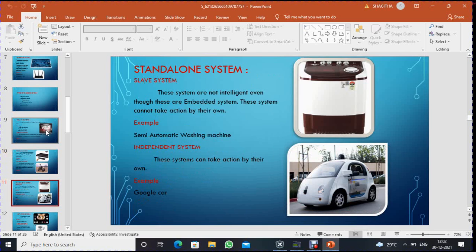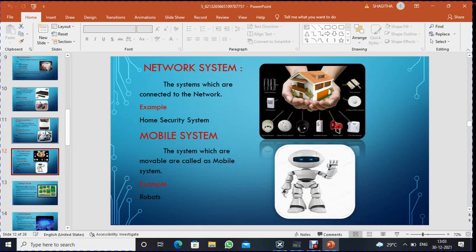Standalone system. First one is the slave system. These systems are not intelligent even though they are embedded systems. These systems cannot take action on their own. Example: semi-automatic washing machine. Independent system. These systems can take action on their own. Example: Google cars. Network system. The systems which are connected to a network are called network systems. Example: home security system. Mobile system. The systems which are movable are called mobile systems. Example: robots.